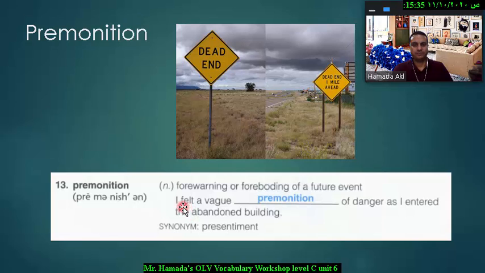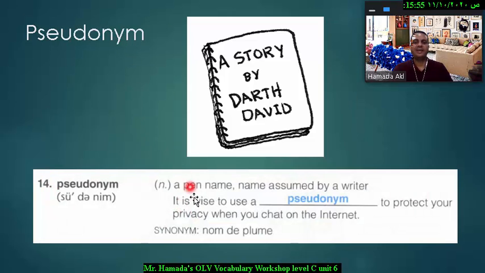Next word is pseudonym. It's a noun which means a pen name or a name assumed by a writer. For example, Mark Twain is not his real name, that's a pseudonym. So what's a pseudonym again? It's a pen name. For example, it is wise to use a pseudonym to protect your privacy when you chat on the internet.